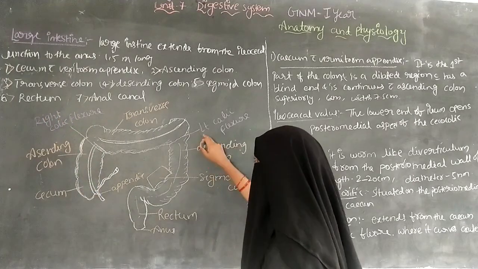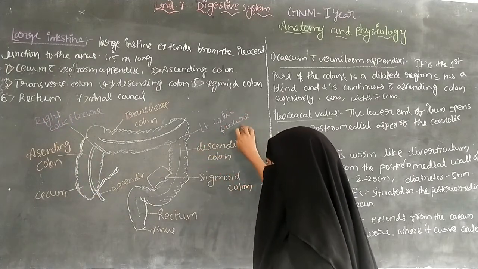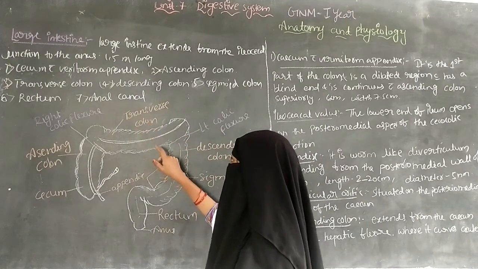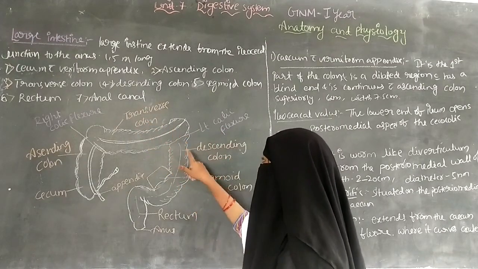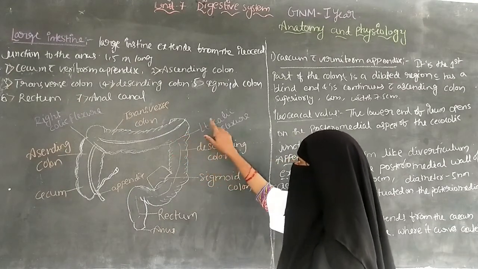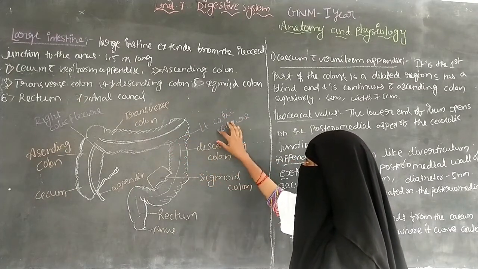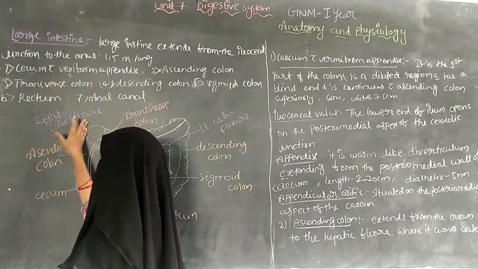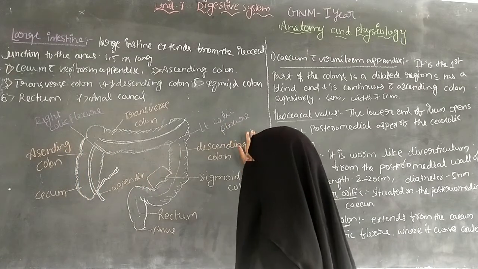The next one is the left colic flexure. It is the junction between the descending colon and the transverse colon. Where the transverse colon and the descending colon join and form a junction, it is called the left colic flexure.